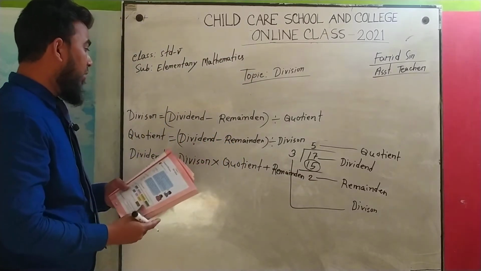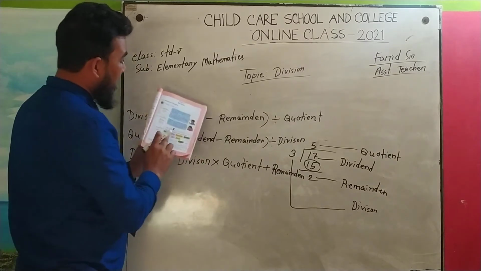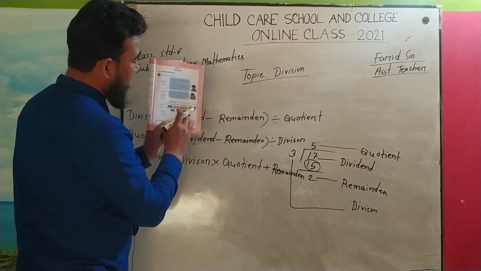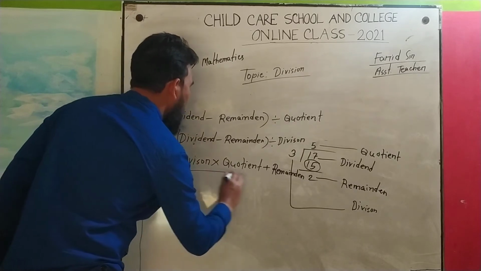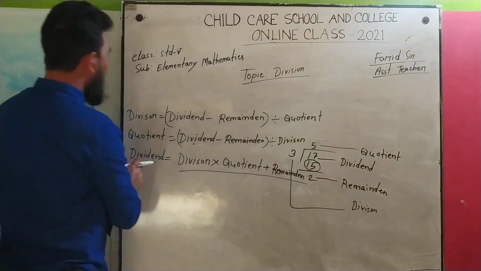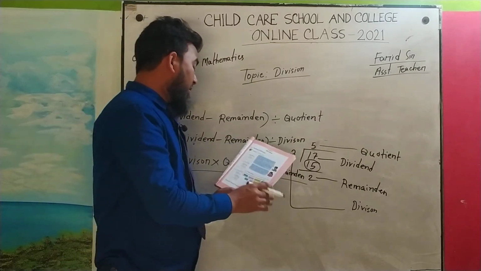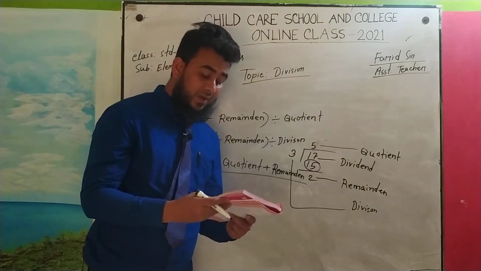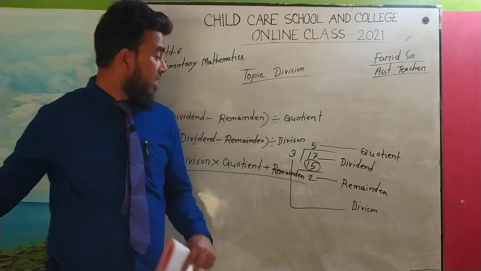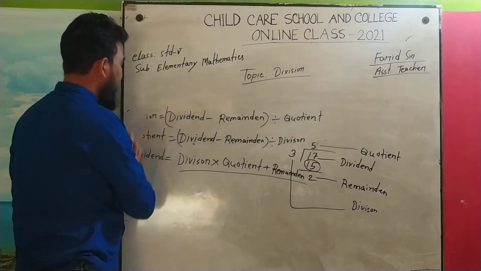And look here, now look in your book. Divisor into quotient plus remainder equals dividend. Divisor into quotient plus remainder equals dividend. And in this way they find this formula. I think that you can easily understand. Okay.